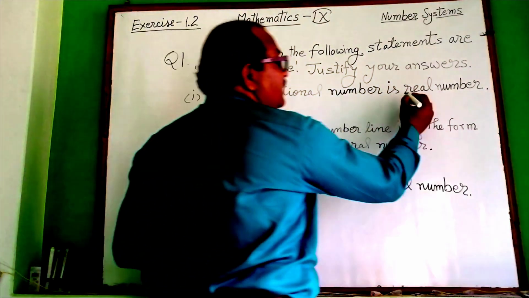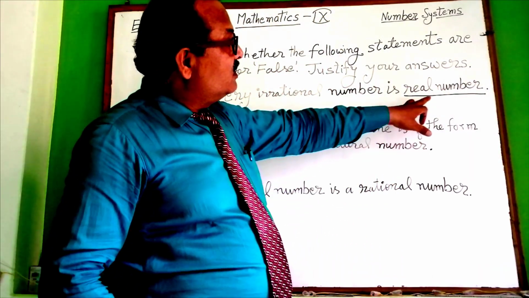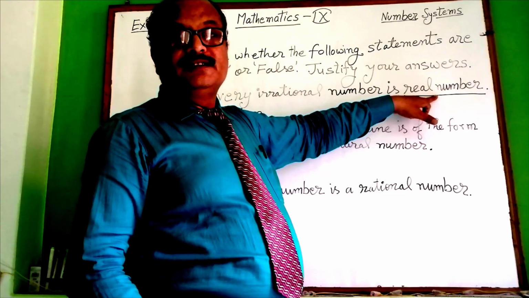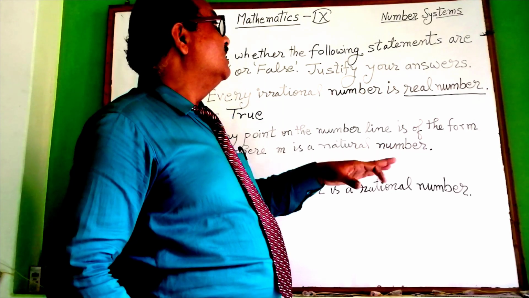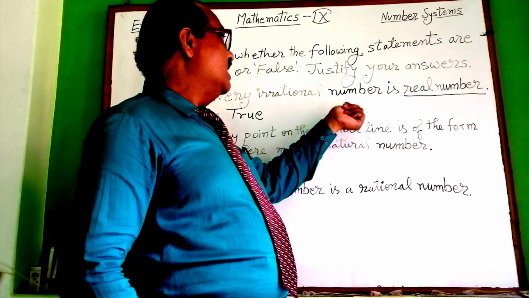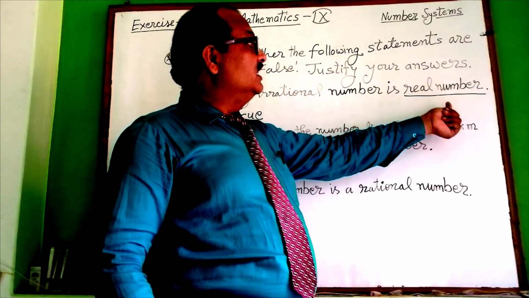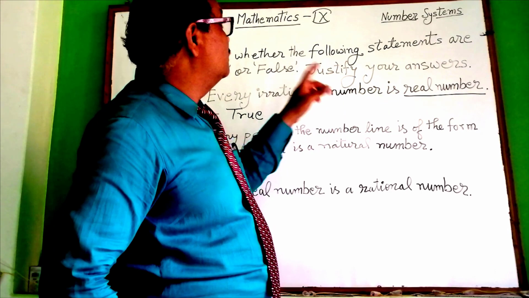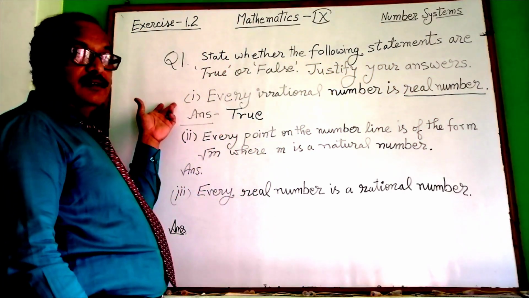Why? You can see real numbers, because the real number contains all the rational number as well as irrational number. You will mention here real numbers is the collection of rational and irrational number. It is the explanation or justification of the question number 1.